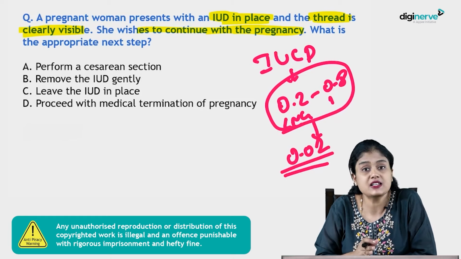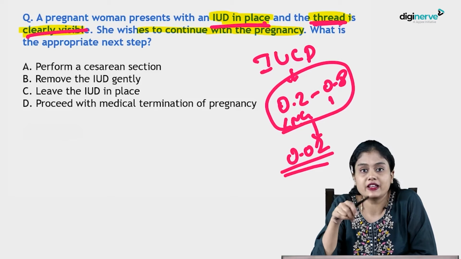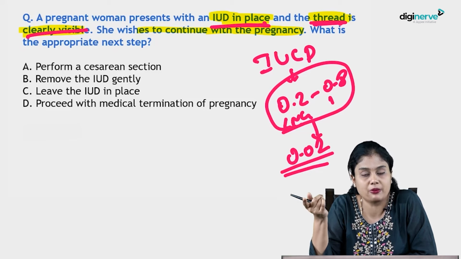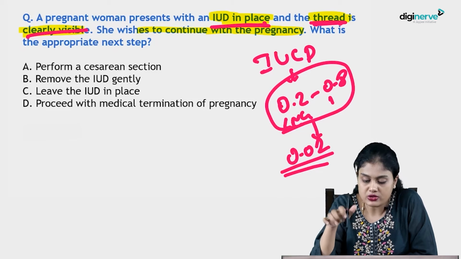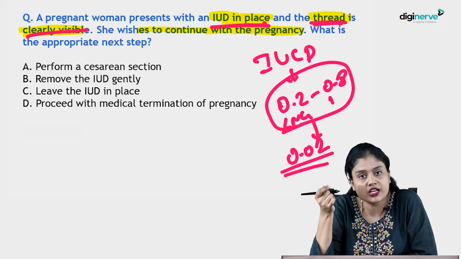If the IUCD is in place and the thread is clearly visible, then you can gently pull out the thread, so that there will not be any complications, because if the IUCD is in situ, it can lead to preterm labor, abortions and other complications related to pregnancy per se. So that is the reason you have to remove it. Imagine if the thread is not visible, then you should not meddle inside. What you should do is explain the complications and risks following the continuation of pregnancy to the mother and leave it alone. So since here in our case the IUCD is in place and the thread is clearly visible, you can gently remove the thread.